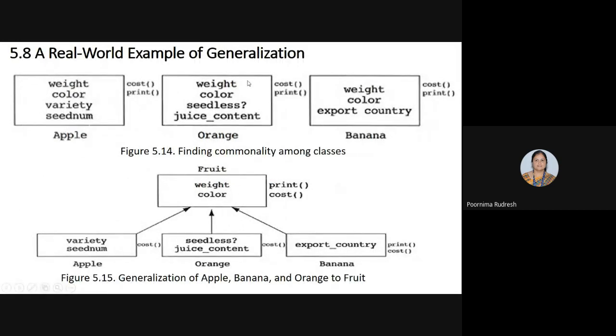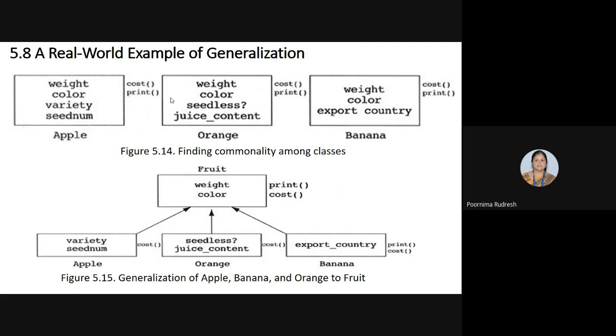See here, if we consider weight and color, there are common data members available, and assume that no common behaviors are there. Then we cannot construct the inheritance relationship. The main functionality of the object-oriented paradigm is that it abstracts both data and functionality, and it provides the bidirectional relationship between the classes and subclasses.